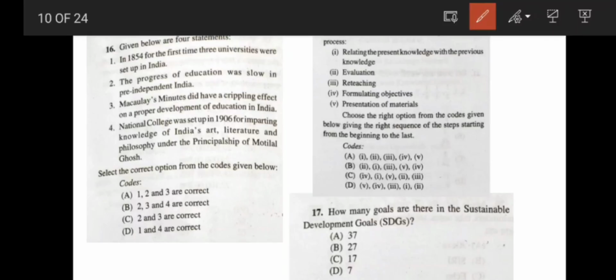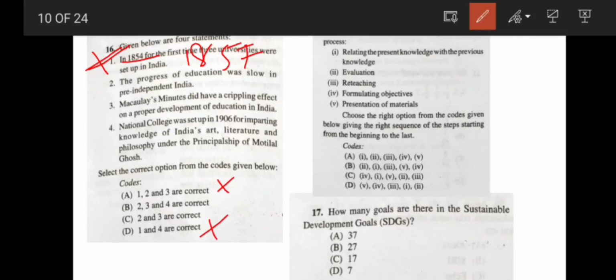See here, option number 1 says that in 1854, for the first time, three universities were set up in India. No, the first university was set up in India in 1857, and it is our very own Calcutta University. Okay, so option A is incorrect. Wherever option A is present, those are incorrect. So options A and D are incorrect.